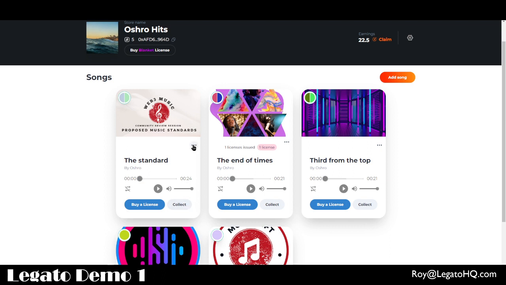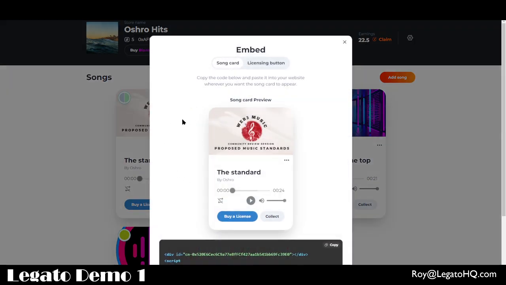Well, they could go to your store, but you could technically just embed your specific HTML that we're going to give you and actually put your licensing information and your song information so this card appears on your website. So you can create your own branding and do whatever you want.